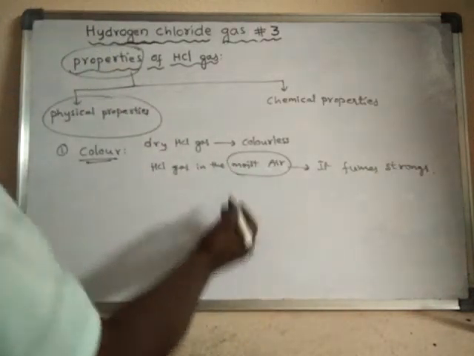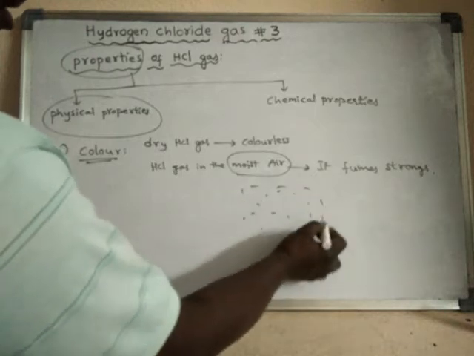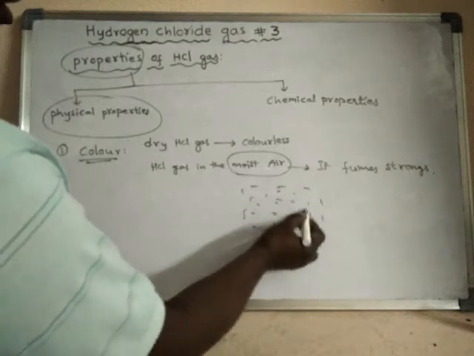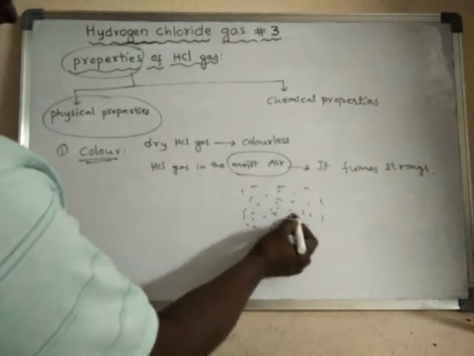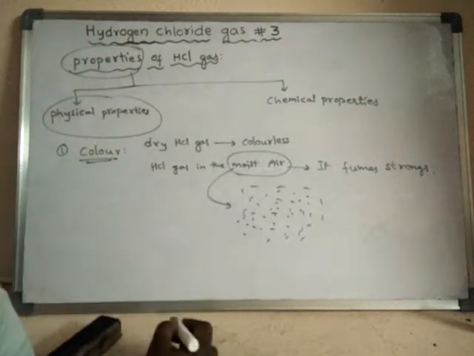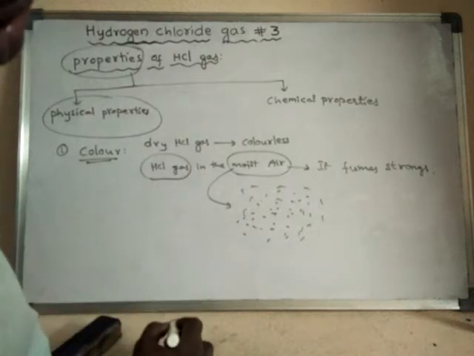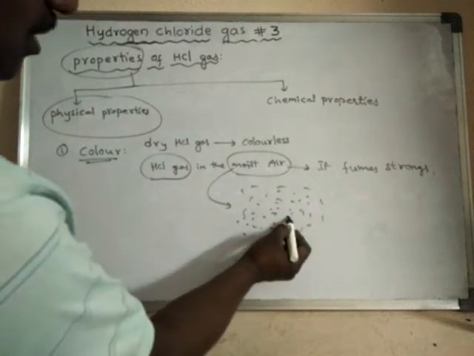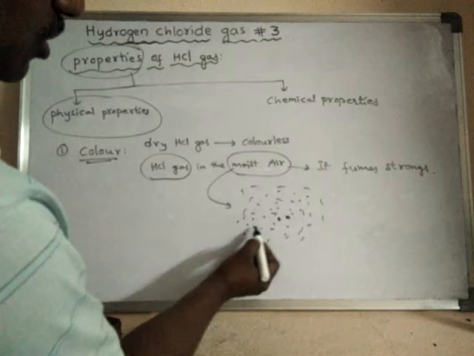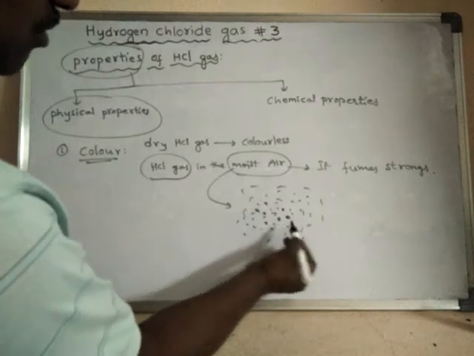That means here what happened? Suppose this is the moist air. So in the air there is a moisture. What is the meaning of moist air? Moist air means in the air there is a moisture. So as HCl gas is highly soluble in moisture, here and there the moisture is present. So in that moisture, this HCl gas will dissolve.